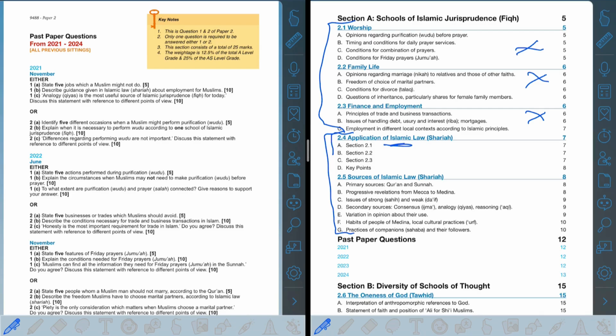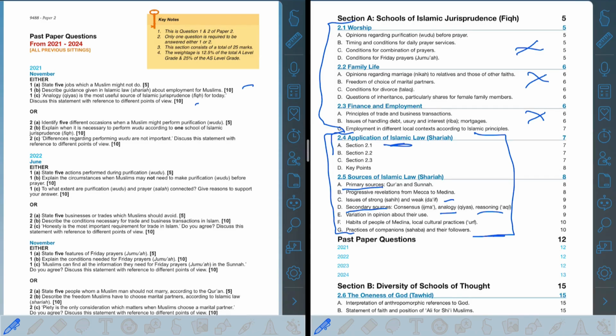And sources of Islamic law, it kind of talks about where the Sharia really comes from, the sources, and the secondary sources, what you can do with the analogy, reasoning, and all of these very technical things, issues of hadith, and all of this. So these 2 points are very, very important in building up your answers, because again, your 2 next questions are 10 markers, and you need content to really build it up, because if you give a very generic answer, you're looking at maximum 4 to 5 marks, if not 3 to 4.